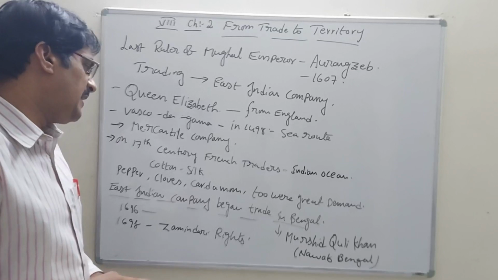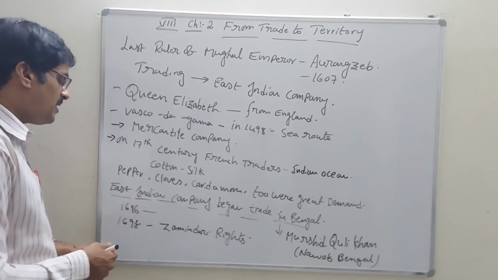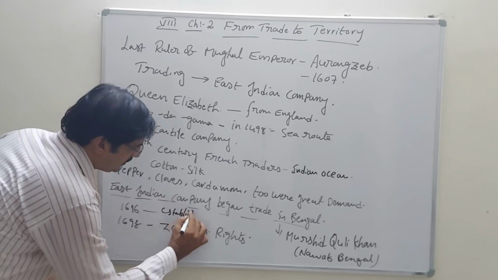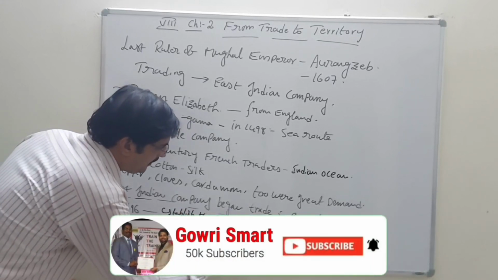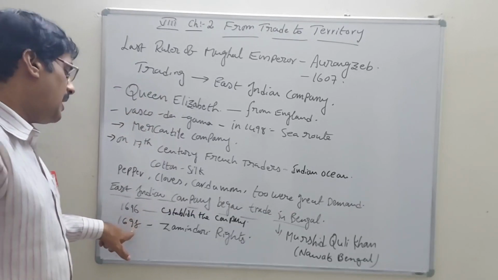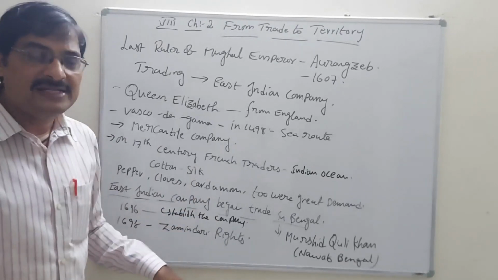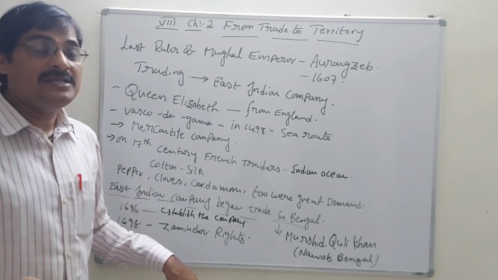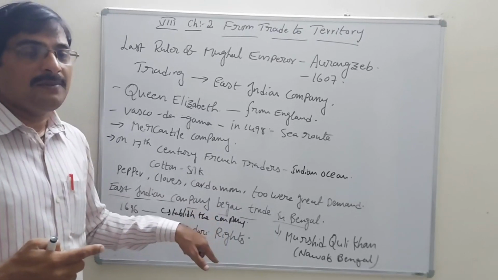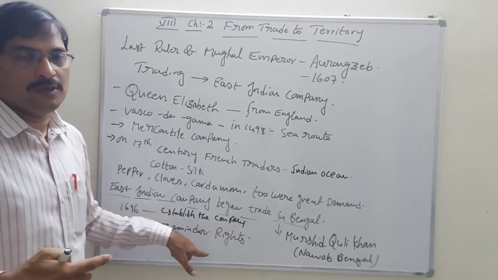According to this situation, at the same time, in the year 1696, they established the company. Which company? East Indian Company. In the year 1696. After that, after 2 years, they got some kind of political, administrative rights handed over by Aurangzeb. Which kind of right did they get? Jamindari rights. Jamindaris were there at that time.